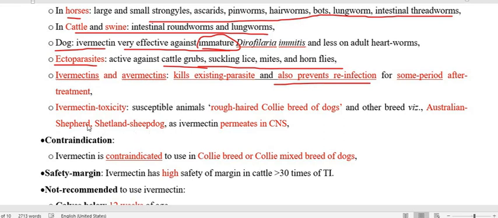Regarding the toxicity that I have mentioned, it occurs in the rough-haired Collie breed of dog, and also in Australian Shepherd and Shetland Sheepdog. Because of this type of toxicity, ivermectin is contraindicated in the Collie breed of dog or Collie mixed breeds. So this is important.